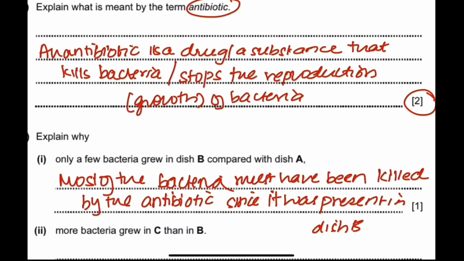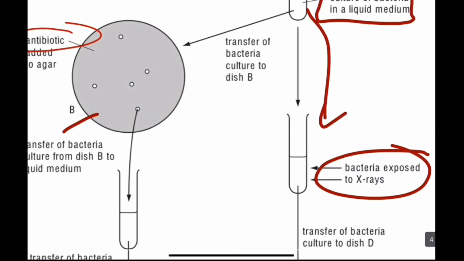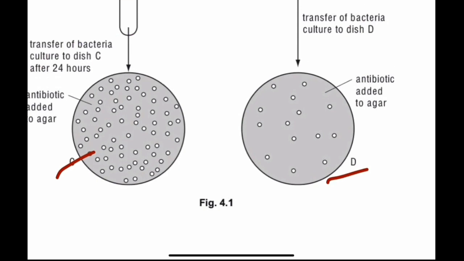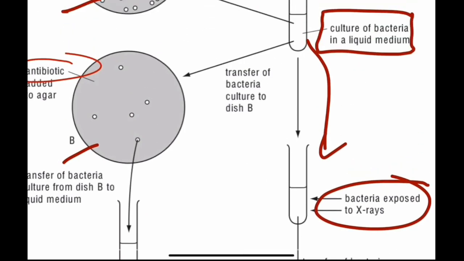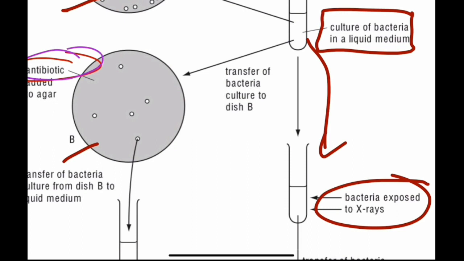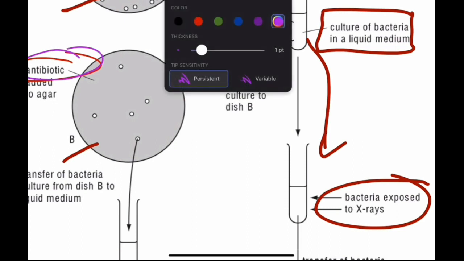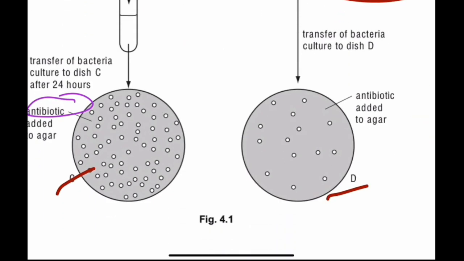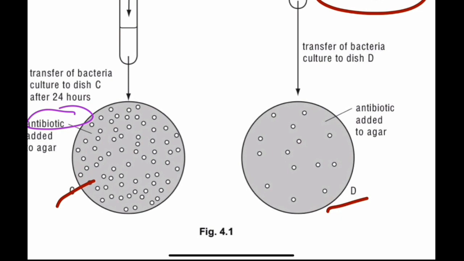Alright, moving to the next question. More bacteria grew in C than in B. So now you have to look at dish C and dish B. Where is C? Here. Alright, this is dish C. Now in this case, antibiotic was added to the agar, and in dish B also an antibiotic was added. So it's not the presence of an antibiotic. Here also the absence of an antibiotic would not matter because antibiotic is present in both. So what is it that makes C different from B?